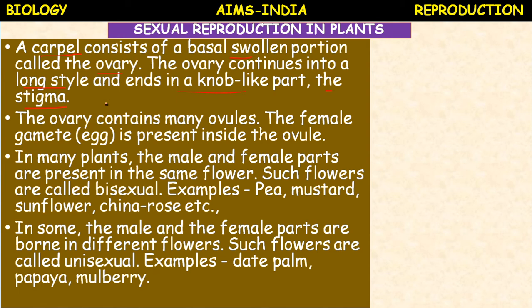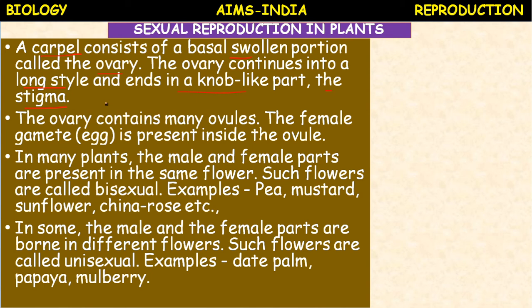In some plants, the male and female parts are borne in different flowers. Such flowers are called unisexual flowers. Examples: date palm, papaya, mulberry, cucumber, bottle gourd, bitter gourd, snake gourd. All these gourds and pumpkin possess male and female flowers separately. Unisexual flowers are produced in such plants.